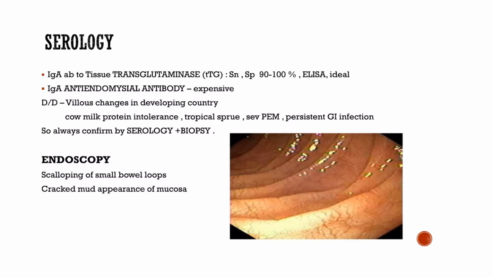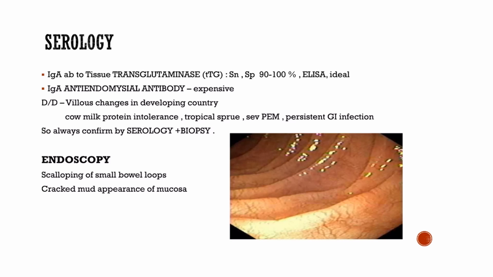Along with these antibodies, we also have anti-gliadin IgA and IgG antibodies and anti-endomysial IgA antibodies, which are obviously expensive and we don't use them here in our country.